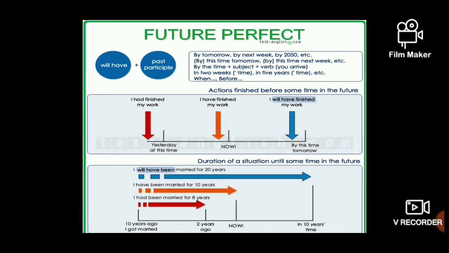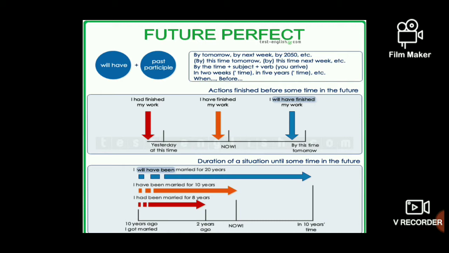And you are going to do something in the future, and you can say that I will have finished my work by this time tomorrow. So you are extending the time limit up to tomorrow, and so you are using future perfect tense. Okay, fine. With this example, we also have some signal words. So the format is will plus have plus past participle, or shall plus have plus past participle.